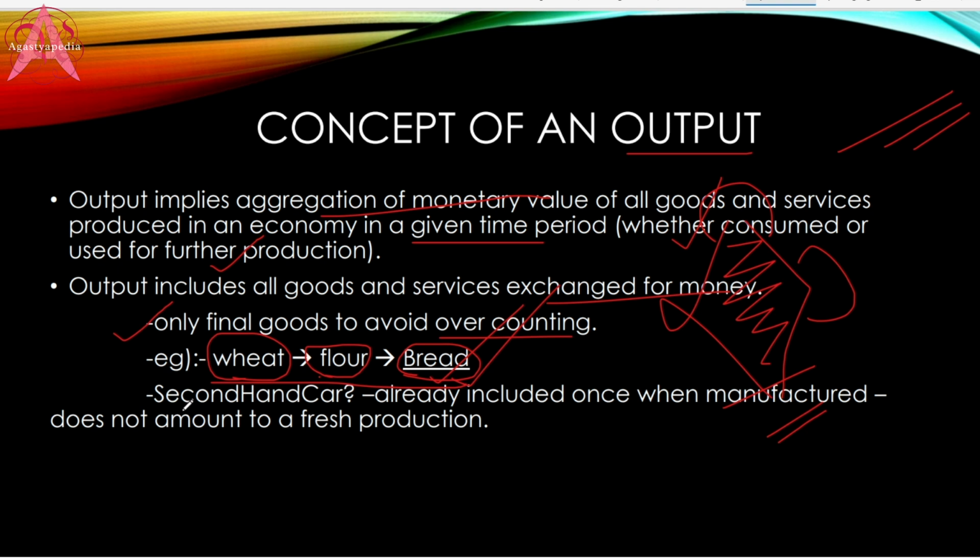What about second hand car? While calculating output, will you include second hand car or other second hand items? The answer is no, because it has already been included once when manufactured. So it does not amount to any fresh production.